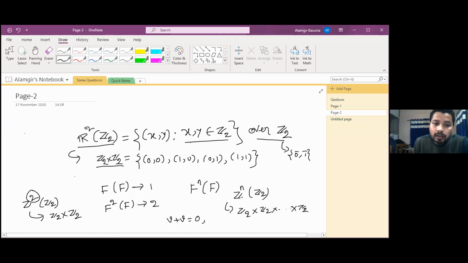Instead of writing this, we can write Z2 squared. Any problem? Sir, but here you wrote Z to the power n only. No, I am saying this Z2 cross Z2 we can write in notation. Many books use this notation, that Z2 to the n means multiplication n times, up to n times we shall multiply Z2 cross Z2. If you have a problem with this notation, you can skip this also, no problem. Then you must write Z2 cross Z2 each time.